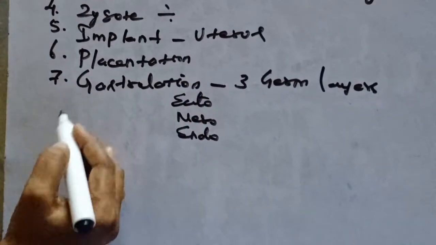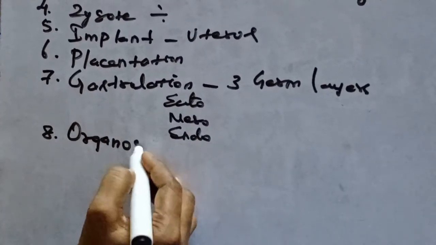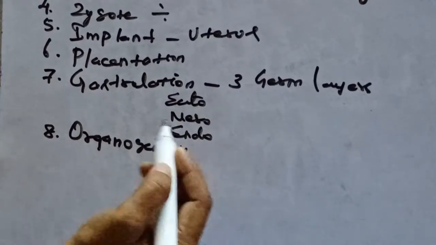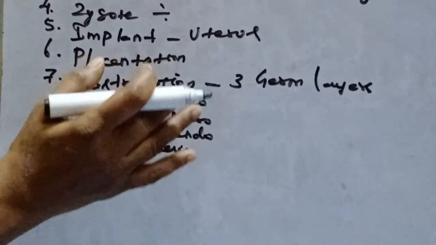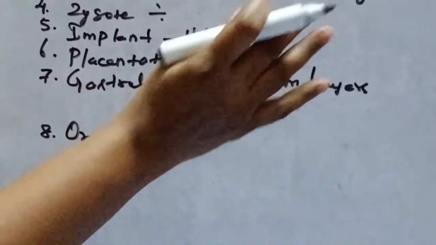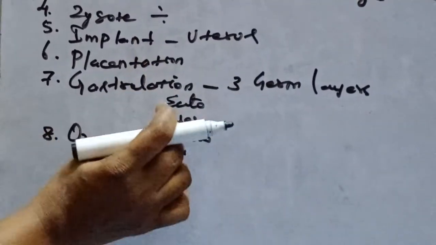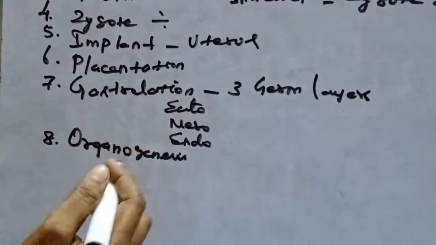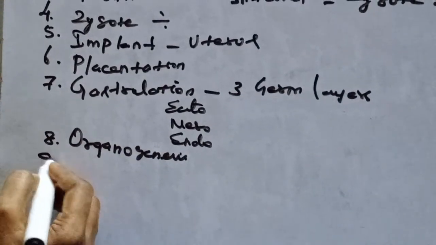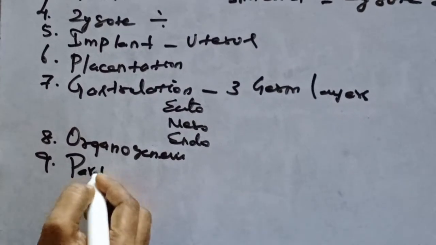The next one, the eighth, is organogenesis. What is meant by organogenesis? Organs are derived from the germ layers: ectoderm forms some of the organs, then mesoderm, then endoderm. From these layers the organs form. Then the ninth one is parturition. What is parturition?